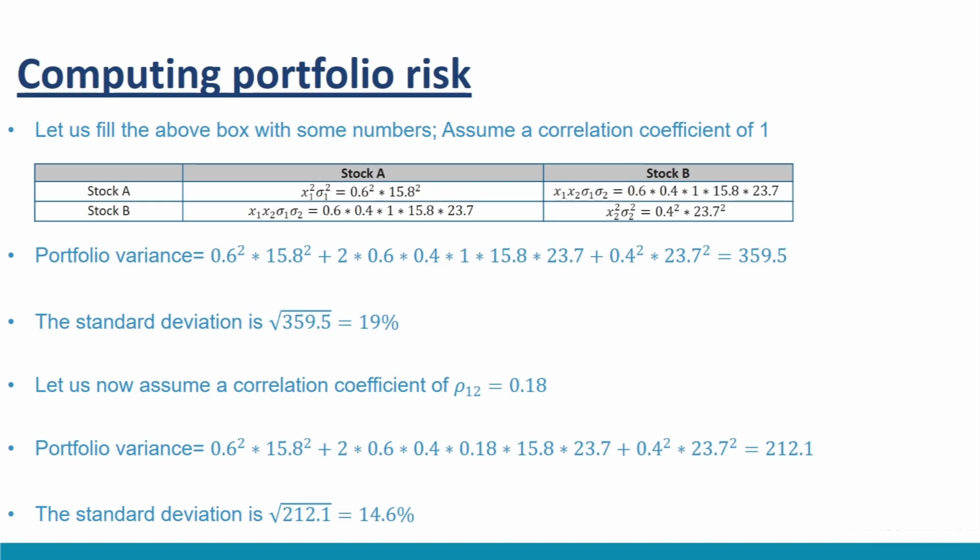The standard deviation is square root of 359.5, that is 19%. This is exactly the same as the weighted average of these two standard deviations. This can be ascribed to the fact that we have considered a correlation of 1.